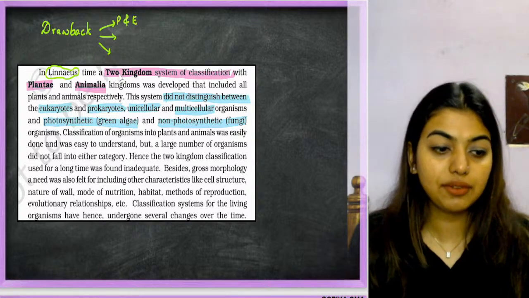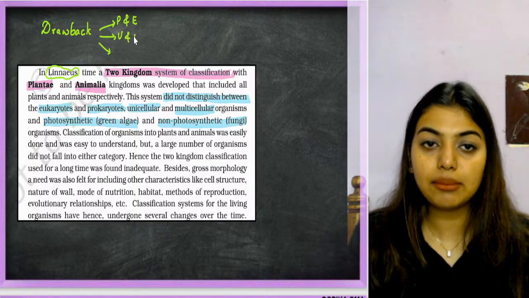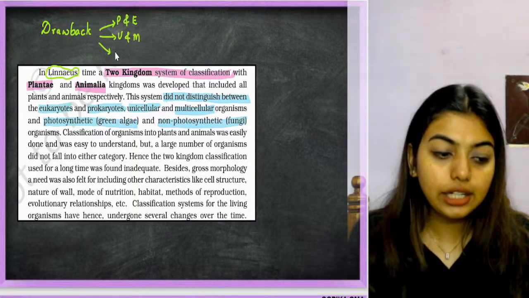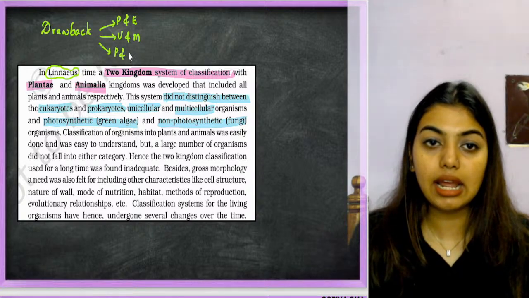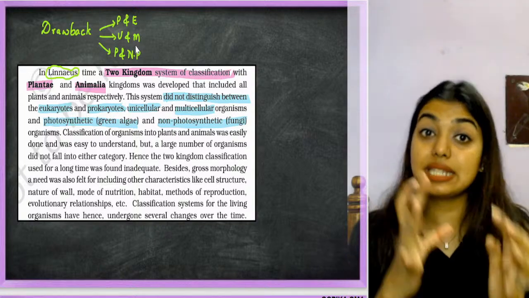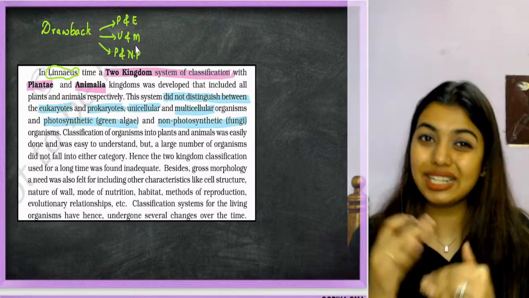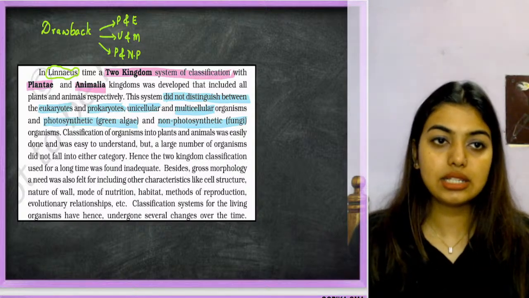Second thing, he did not classify unicellular and multicellular. I'm writing short forms. He did not classify photosynthetic and non-photosynthetic. Now, how can you do a classification like this? But still, he actually made a lot of modification from Aristotle's time. So that difference is definitely there. That consideration is definitely there.